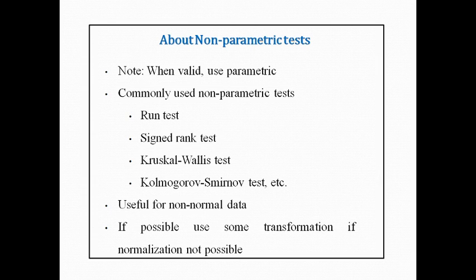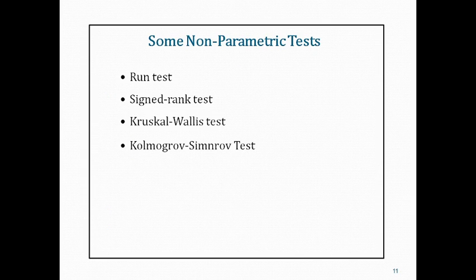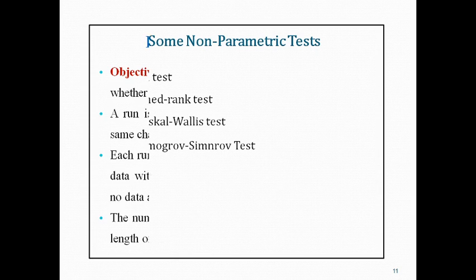Most of the time, if our data is non-normal, we can normalize the data by using some transformation, such as log transformation or exponential transformation. But sometimes after transformation, the data also does not follow the normality assumption. In that case we can use the non-parametric test. Some non-parametric tests included in your syllabus are the run test, sign rank test, Kruskal-Wallis test, and Kolmogorov-Smirnov test. These tests are covered in your syllabus.